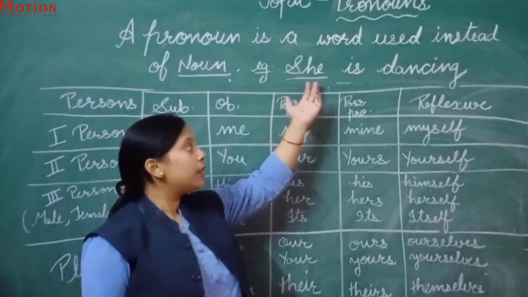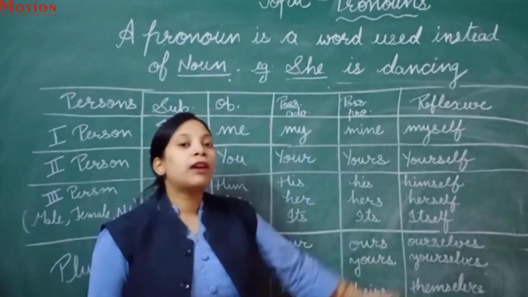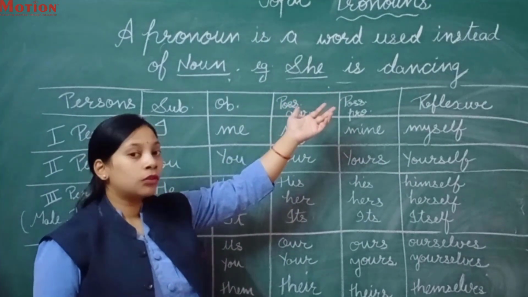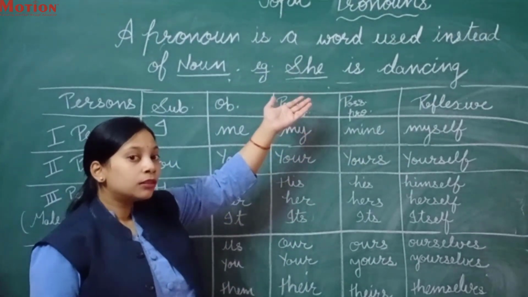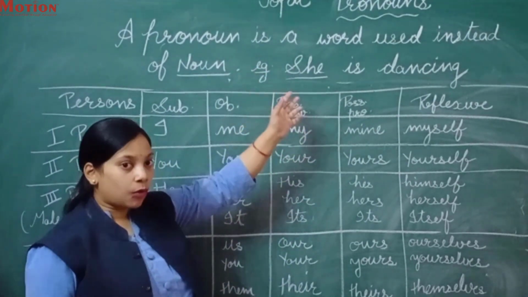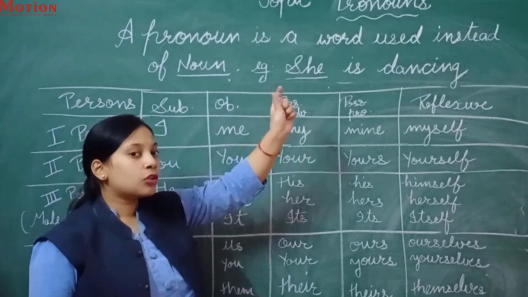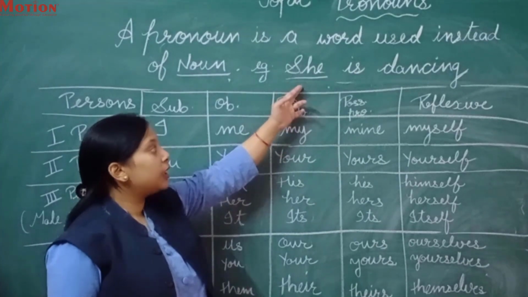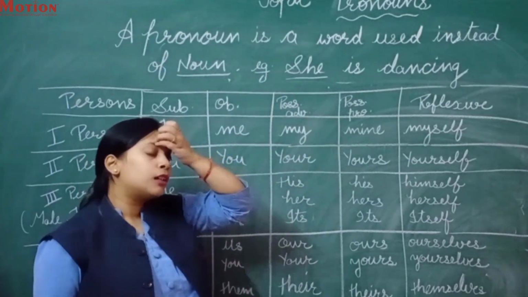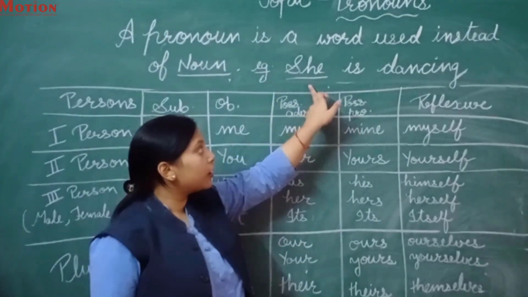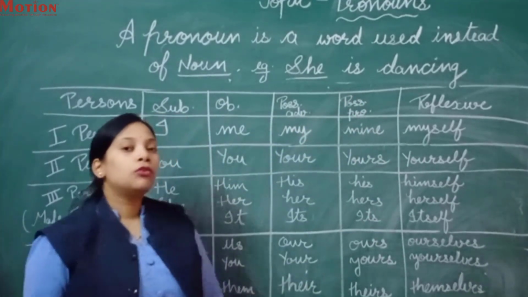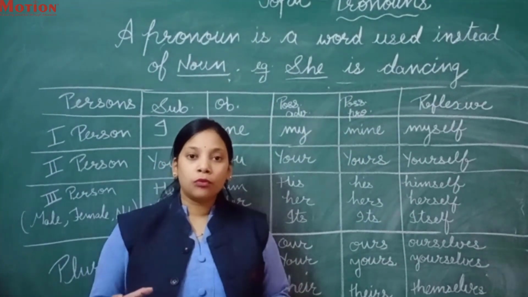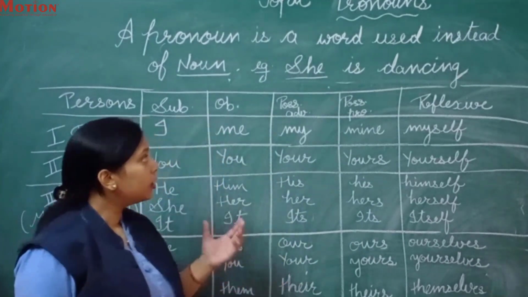For example, she is dancing. If I have written here, Rani is dancing, that will be a wrong one, as a pronoun we will use at the place of the noun. The noun is Rani, a proper noun. We will use she in the place of Rani. So she is a pronoun. So she is dancing. When we use pronouns at the place of a noun, that is called pronouns.